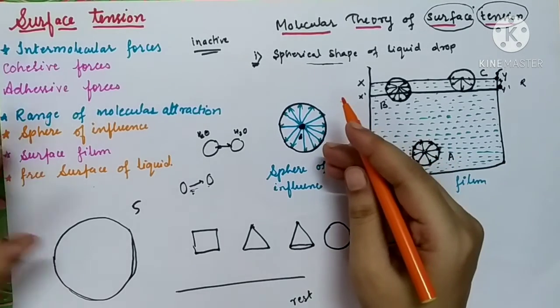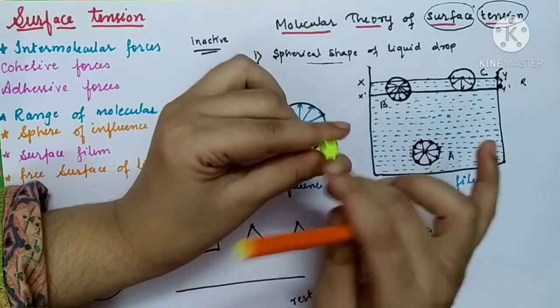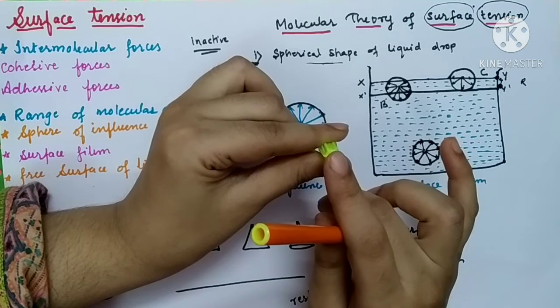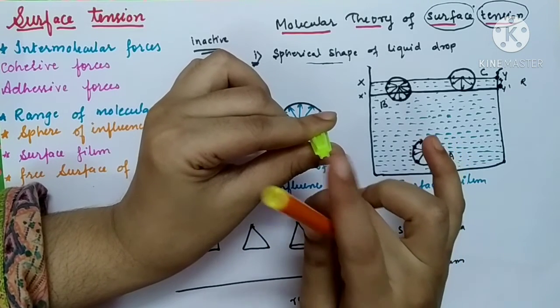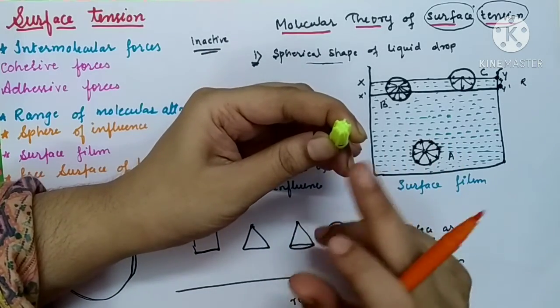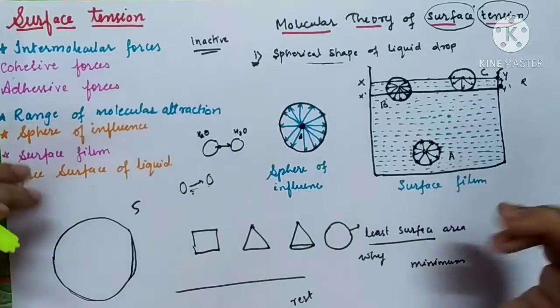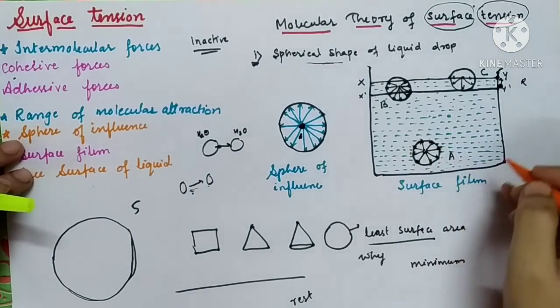If you are pulling anything from all sides, that thing is not going to displace from its position. Resultant will be 0 because it is being pulled from all directions. So the resultant of these cohesive forces on the molecule A will be 0.